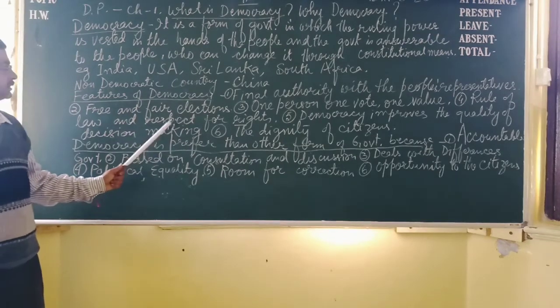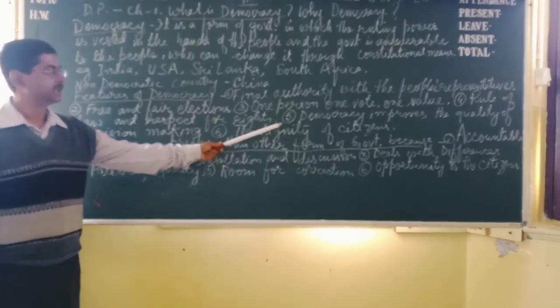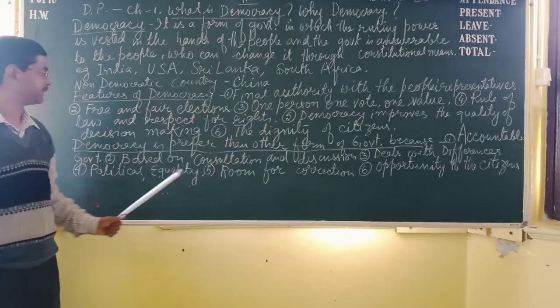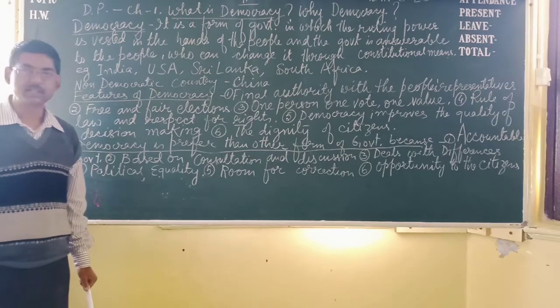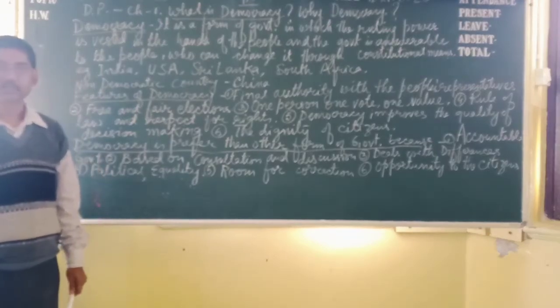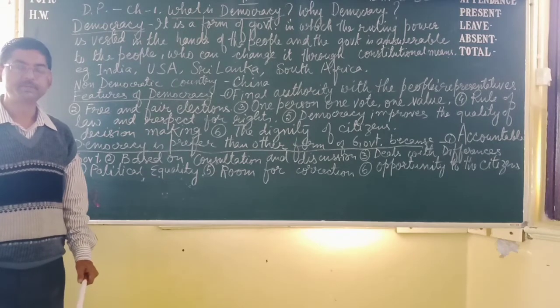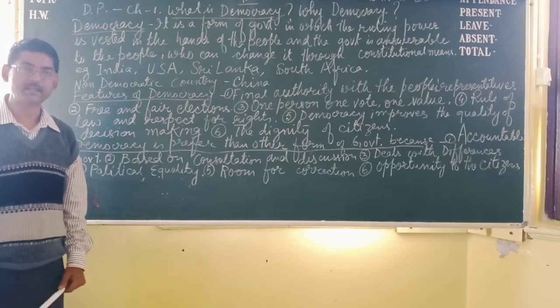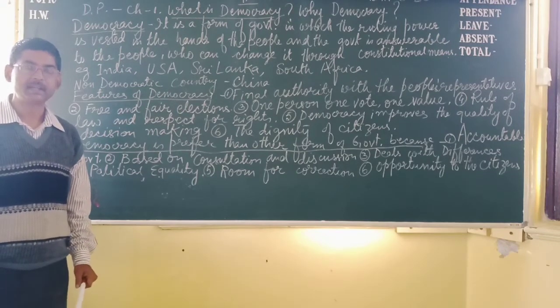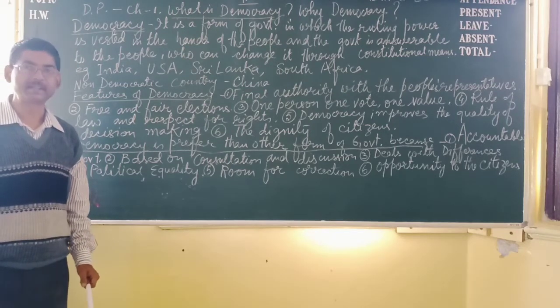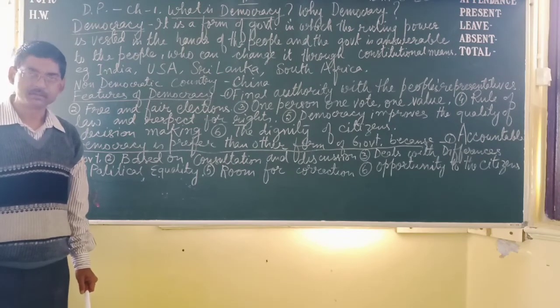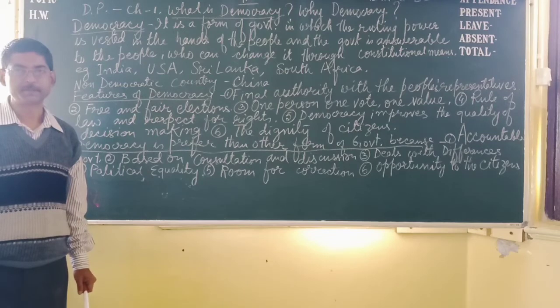Next one, democracy improves the quality of decision making. Why? Because in democracy, after a long discussion, after a debate between the ruling party and opposition parties, and in public places, in newspapers, magazines, everywhere, it is discussed thoroughly, clause by clause, point by point.